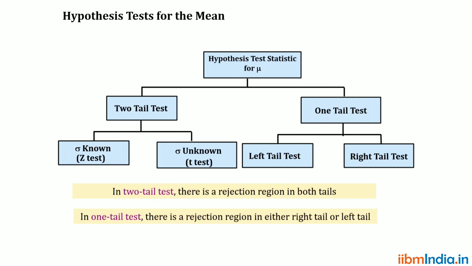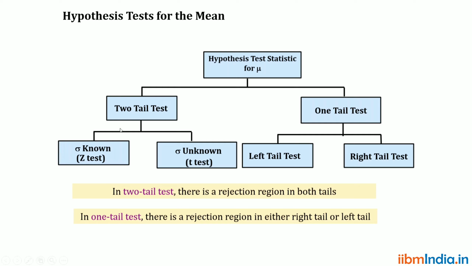Two-tail means that when you draw the normal distribution curve, if the rejection area is on both the left hand side and the right hand side, we call it a two-tail test. When only one side has rejection, either left or right, we call it a one-tail test.